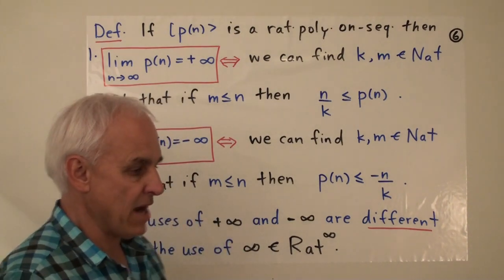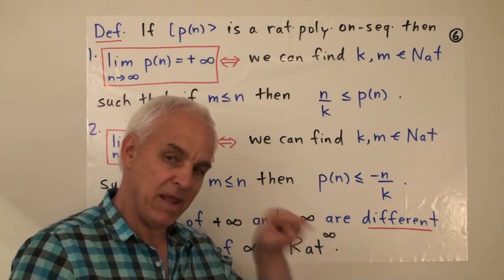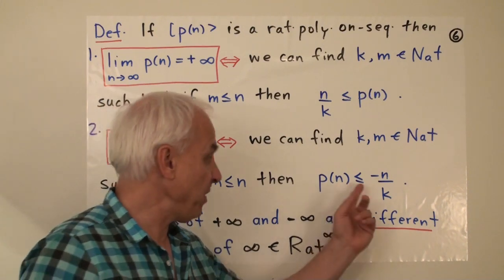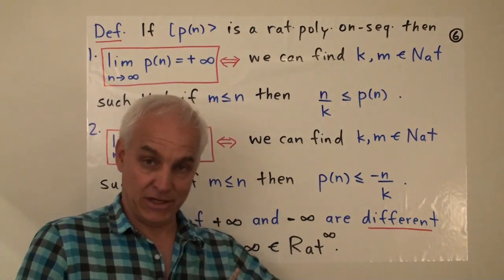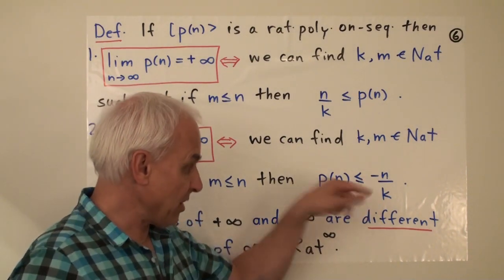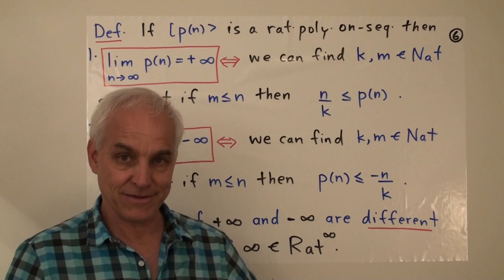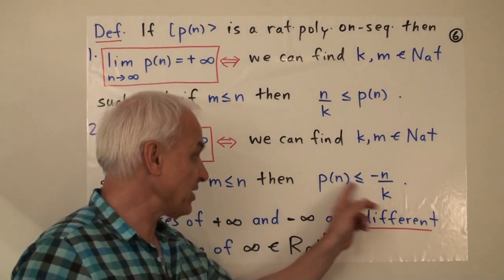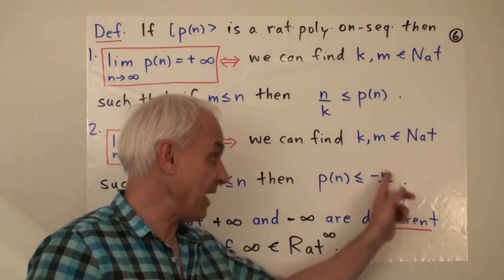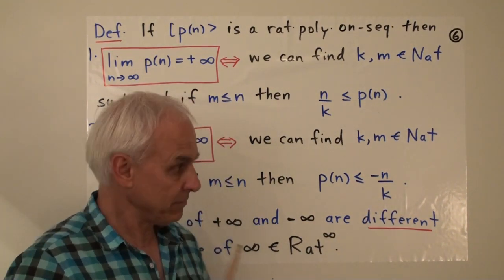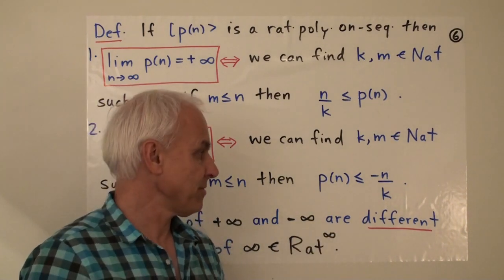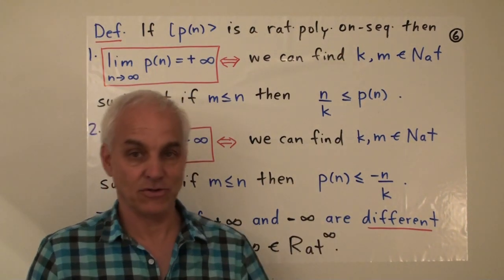Well, as n gets big, minus n over 12 is going to get big in a negative way. It's going to become a large negative number. And if P of n is less than or equal to that large negative number, it means that it's also a large negative number. So as this goes down, down, down in size, more and more negative, well, this is also going to be forced to go down in size. So this is going to be heading off towards minus infinity. So it makes sense to say that this is also heading to minus infinity.